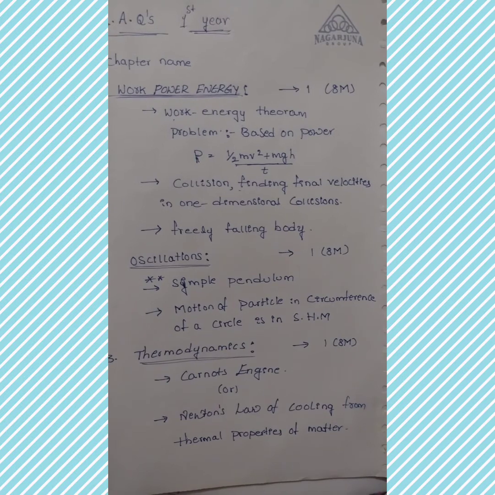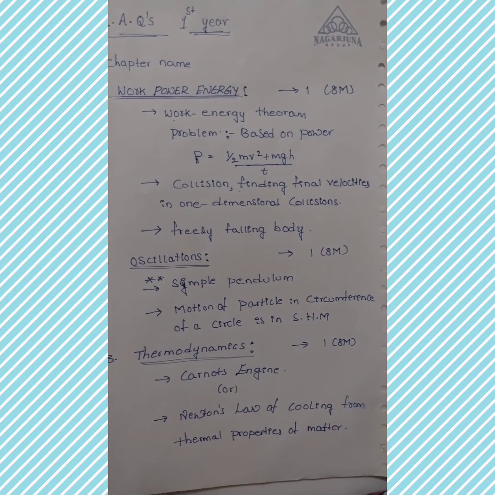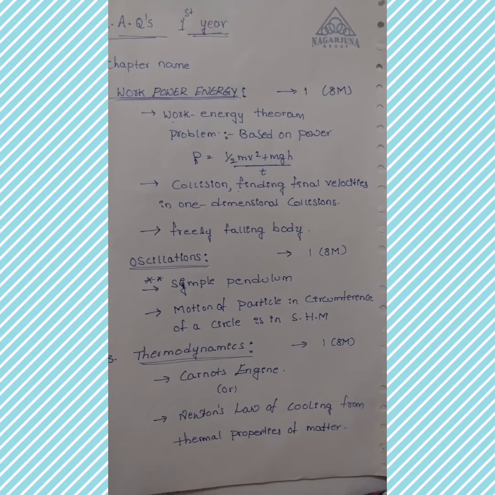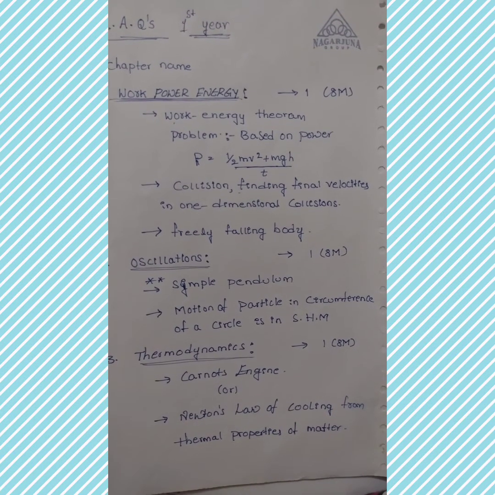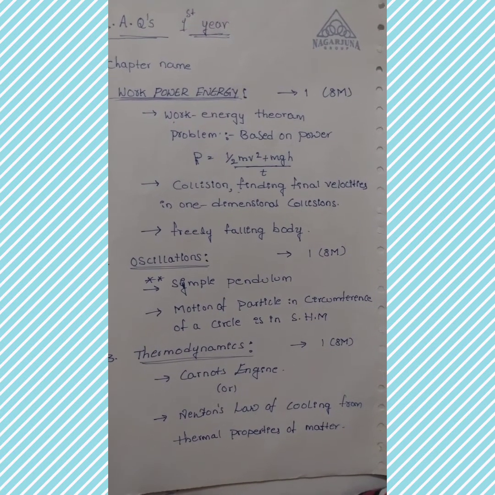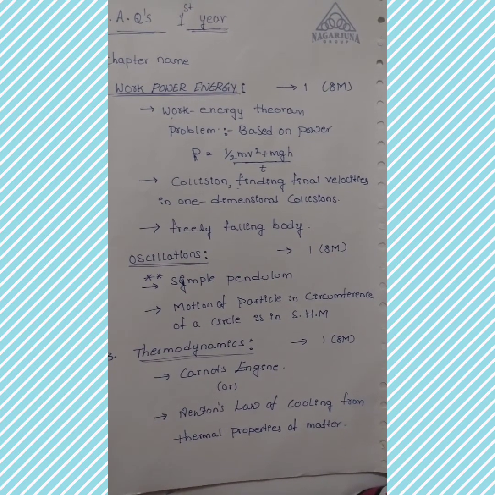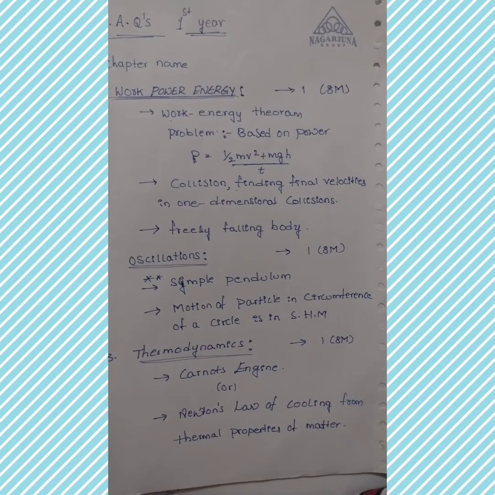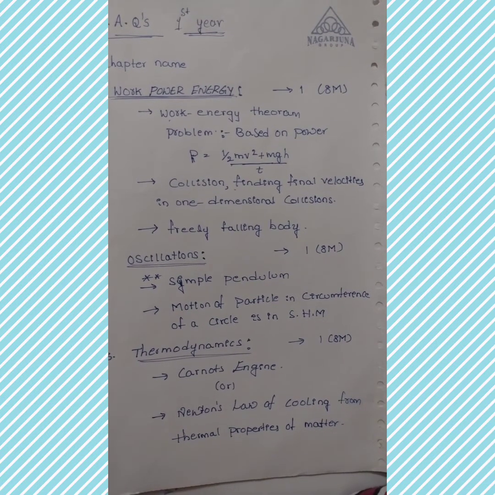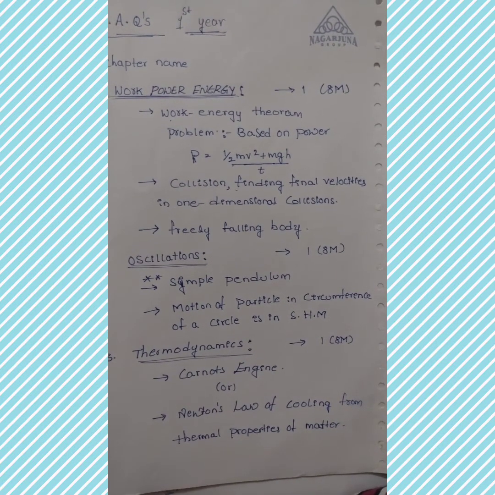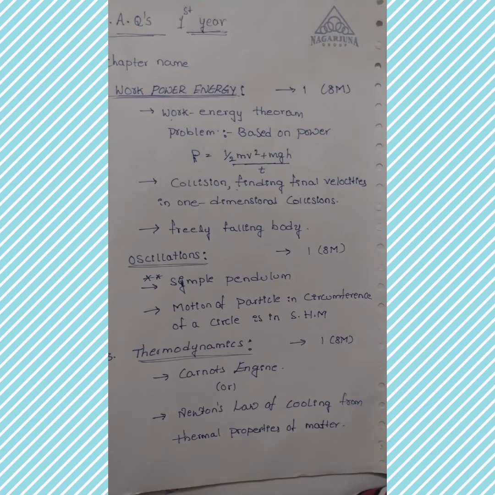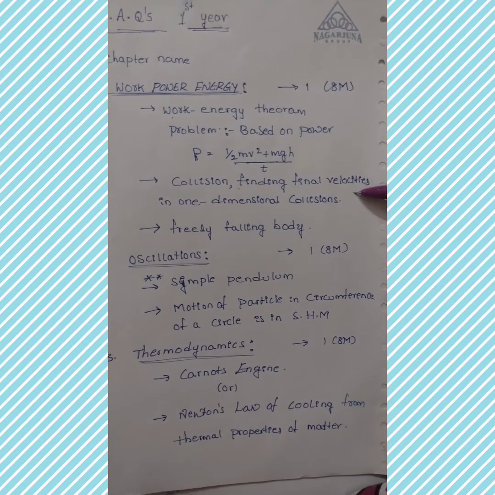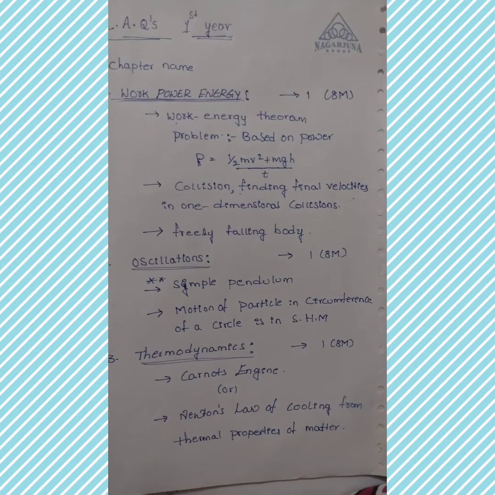After that, if any two bodies are colliding with initial velocities u1 and u2 with masses m1 and m2, after collision the velocities of the particles will change. First we need to apply linear momentum, after that kinetic energy. We will get two equations, and we solve them to get the final velocities. What are the formulas for v1 and v2? We have to derive them. That is a direct question.